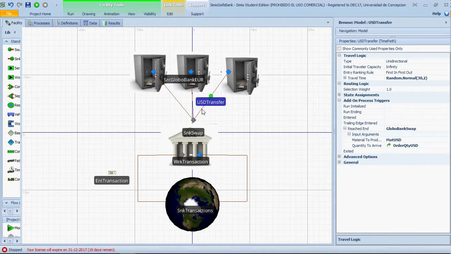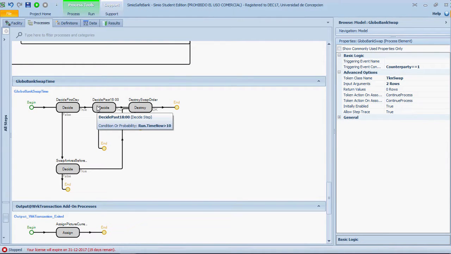To simplify the model, we suppose that the bank receives transactions from 8 to 6:30. If it's past 6, the stock of a currency is lower than the ordering point, and because making the swap with a counterparty takes around 30 minutes, the currency won't be able to arrive before the closing time, incurring an unnecessary cost since the settlement with CLS Bank is much more convenient than swapping currency. The process is used to model this condition. If the time is between 6 and 6:30, the swap won't occur.